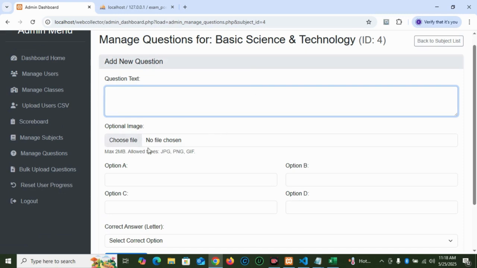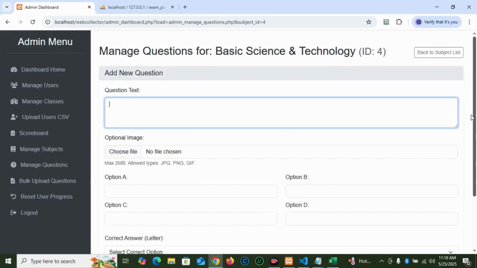And look, you can also upload an image for image-based questions. And look at the options. This is where you enter them. Very wonderful interface. So you manage subjects, and this is why I manage the questions.